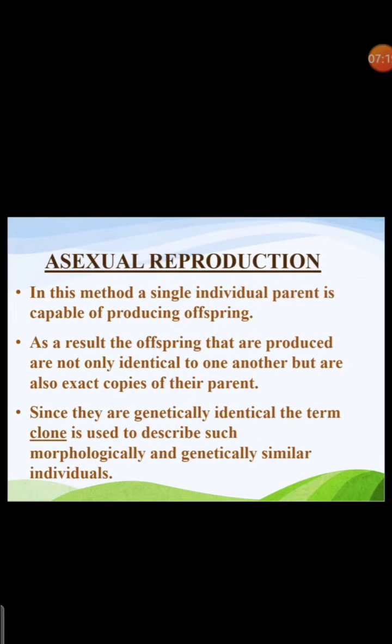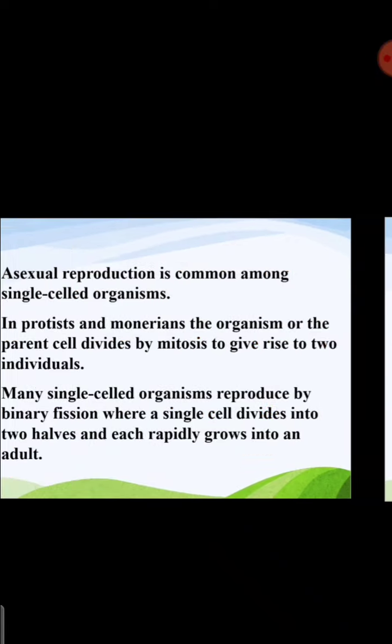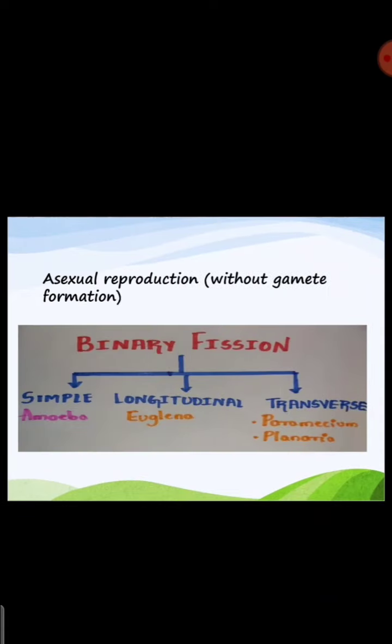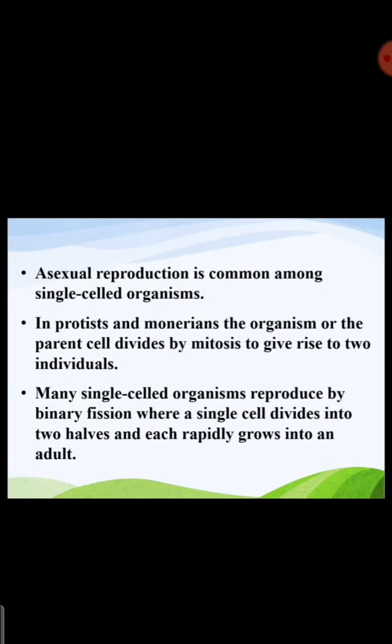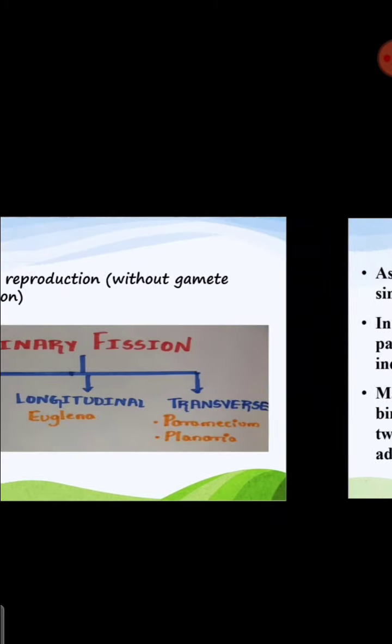And then we started with the asexual reproduction. As I said, asexual reproduction does not involve two different sexes. That means it does not involve fusion of two different gametes, male and female gametes. Okay, so it does not involve male and female gametes in case of asexual reproduction. So in that we studied binary fission, so different modes, right? So that we will study one by one.